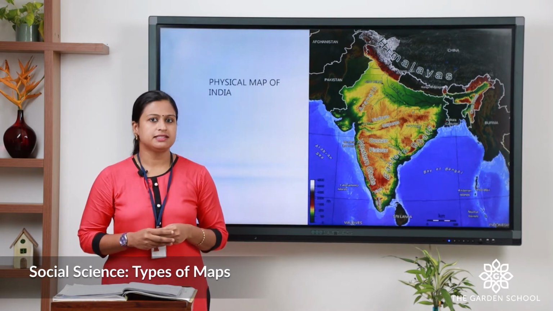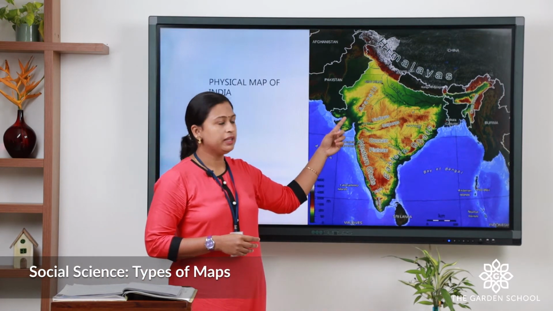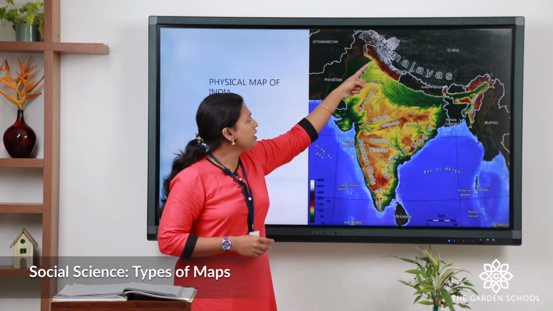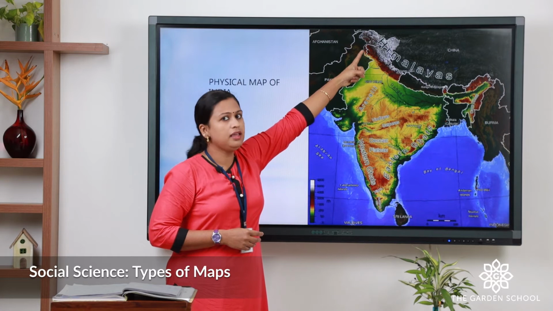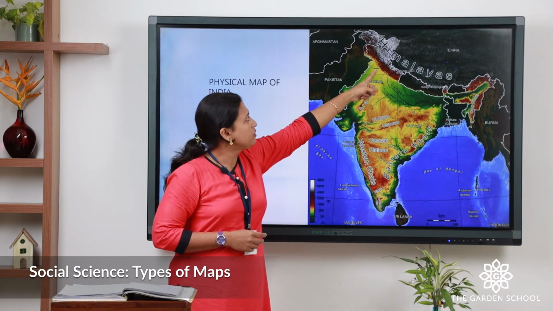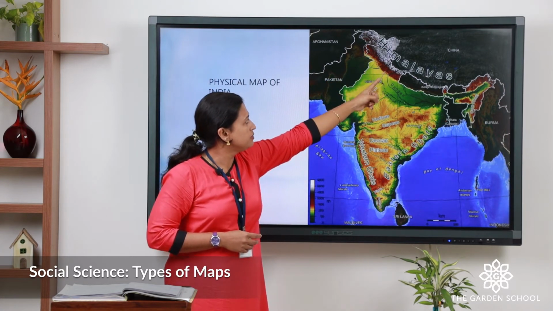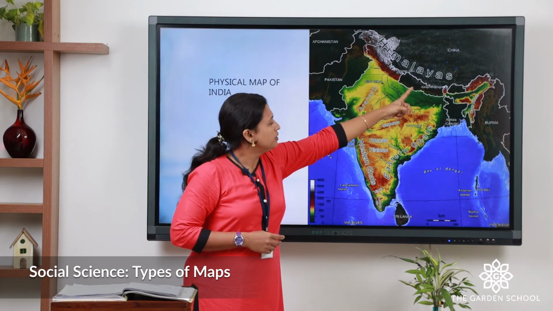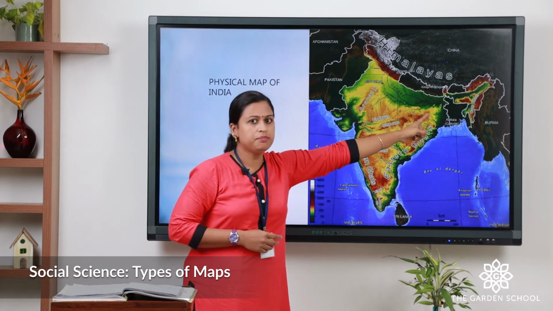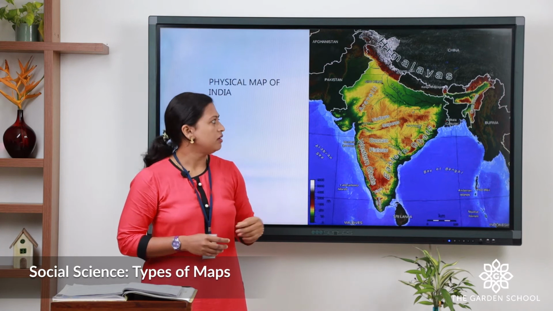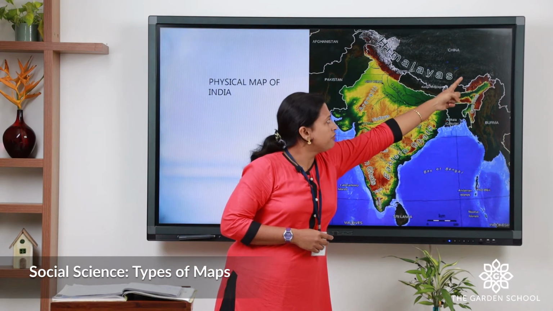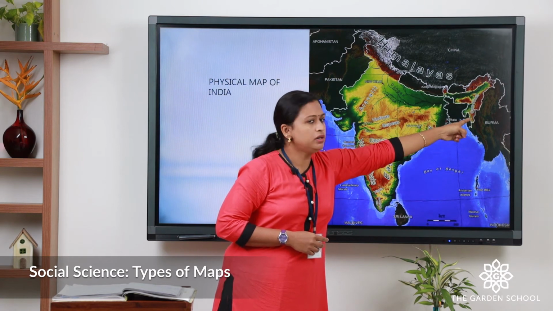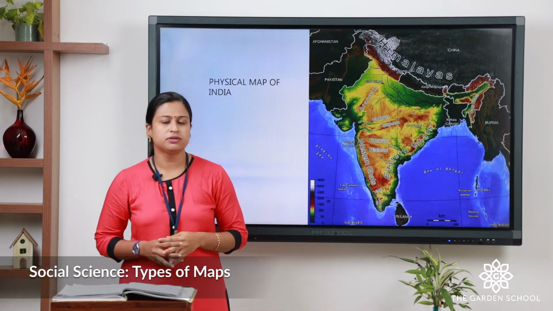Let's check the answer. We all know that Northern Himalaya is located in the state of Jammu and Kashmir, which is in the north. Then it crosses Himachal Pradesh, Uttarakhand, Sikkim and the northern part of West Bengal. It then extends to Arunachal Pradesh. From there it bends southward and stretches till Mizoram.